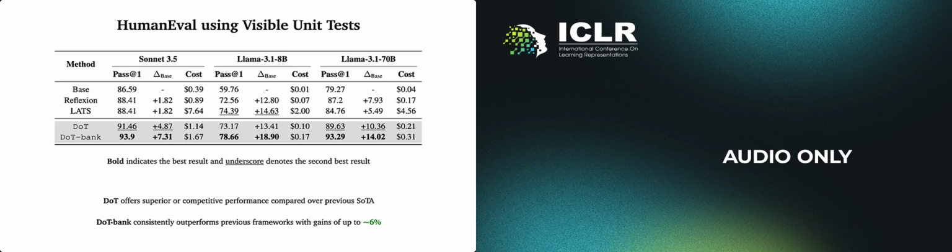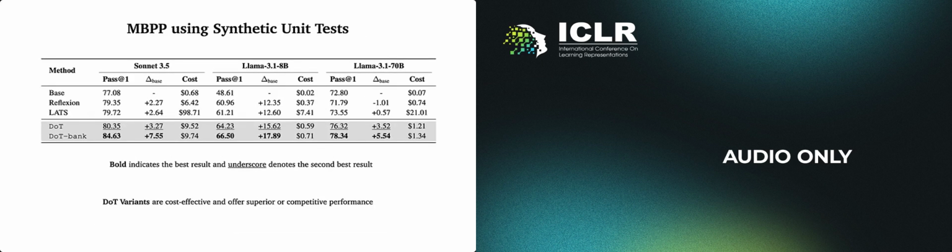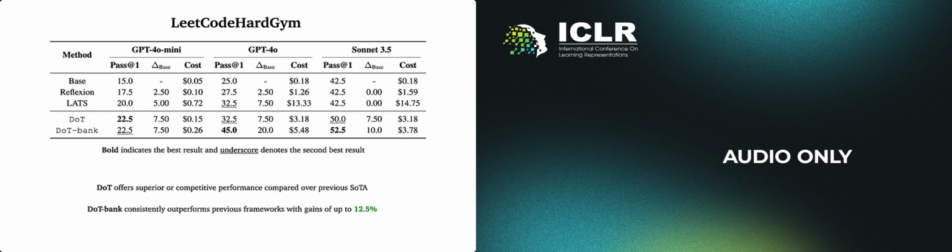Notably, DoT is up to 20 times cheaper than LATS while delivering superior or competitive performance. We notice similar gains on MBPP using synthetic unit tests. DoT variants are cost effective and offer superior or competitive performance. A similar trend is observed on the LeetCodeHardGym benchmark.